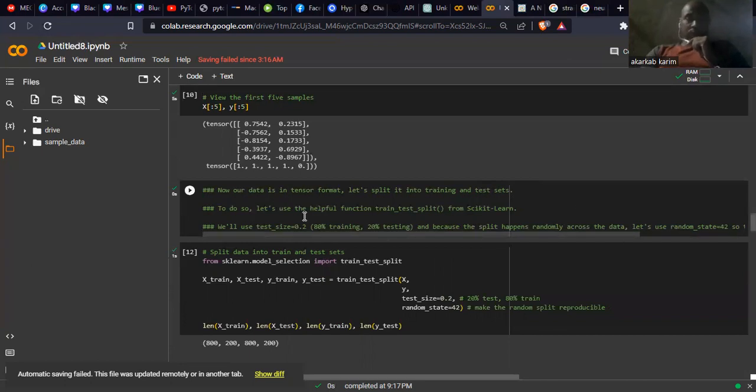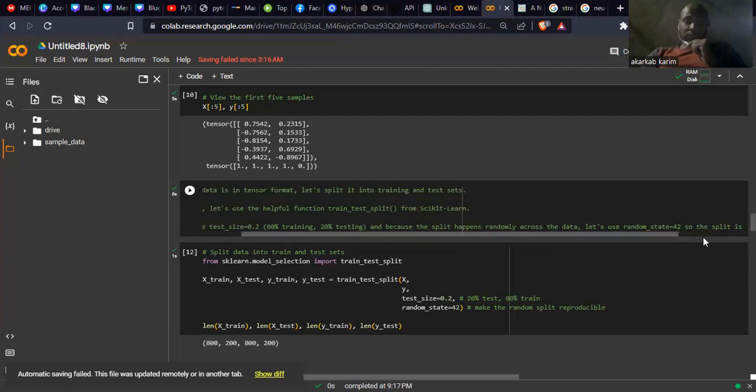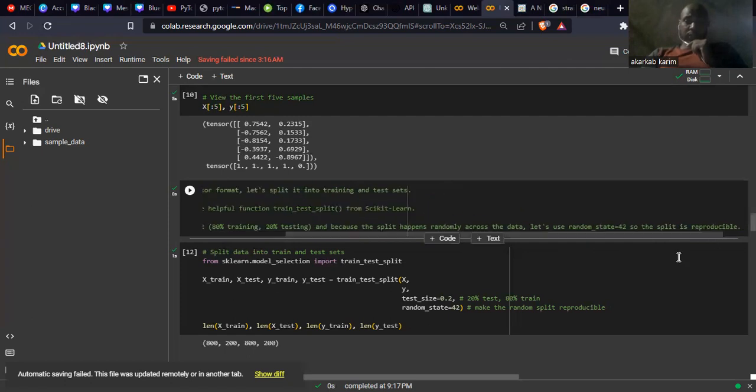So to do so, let's use this helpful function, train_test_split. It's provided in scikit-learn. We will use a test size of 0.2, I mean 20% for testing, and 80% for training. Because the split happens randomly across the data, let's use random_state equal to 42, so the splitting is reproducible. Why I use this random state is that if we run it again and again, we need to get the same values.